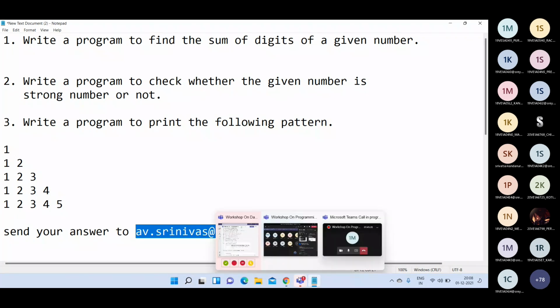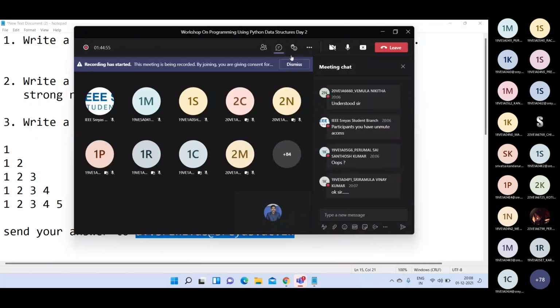Yeah, in the chat box somebody typed OOPS. I think it was Sai Santosh Kumar. That means I think you want OOPS concepts. Hello, Santosh Kumar.